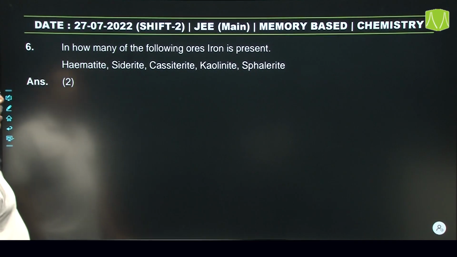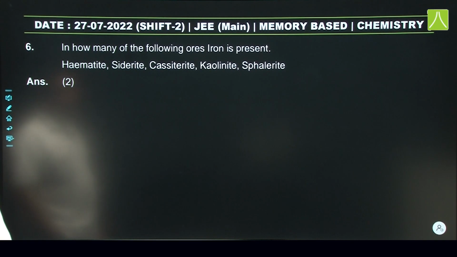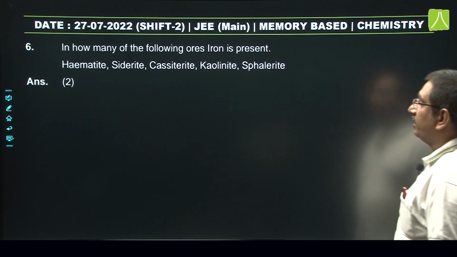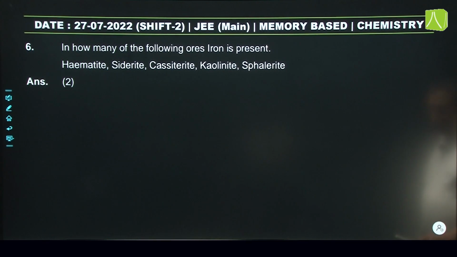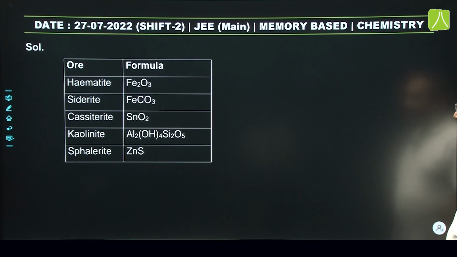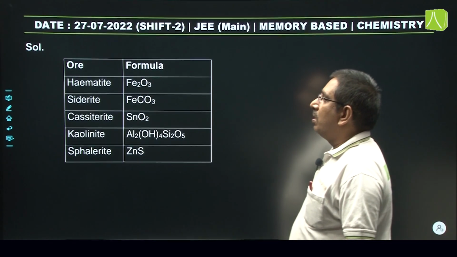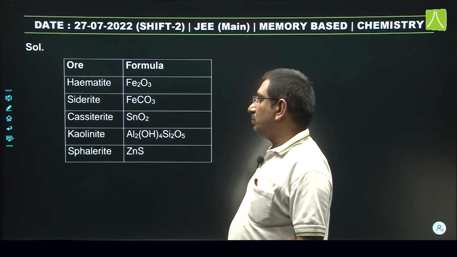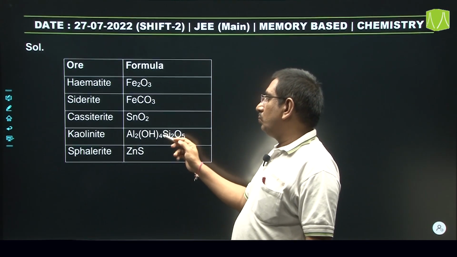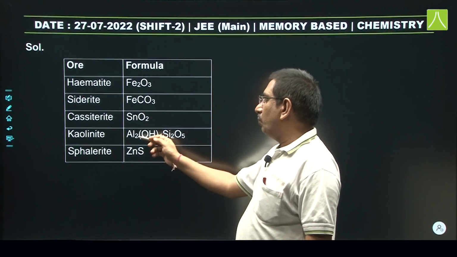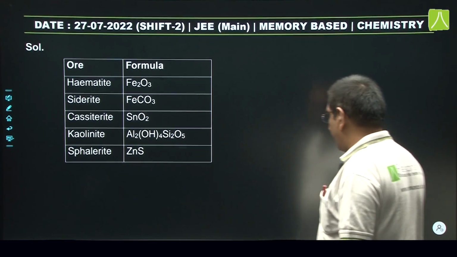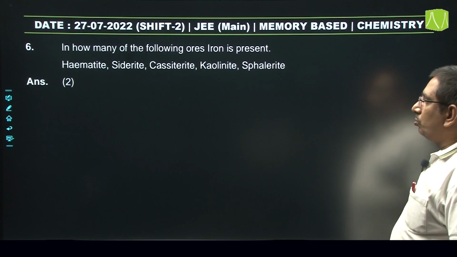Next, in how many of the following ores is iron present? The given ores are hematite, siderite, cassiterite, kaolinite, and sphalerite. Hematite is Fe2O3, siderite is FeCO3, cassiterite is SnO2, kaolinite is an aluminum ore, and sphalerite is zinc sulphide. So, the correct answer is only 2.